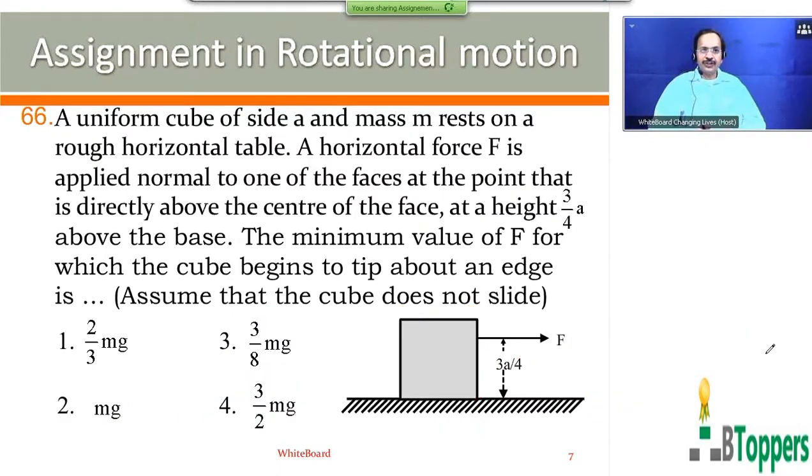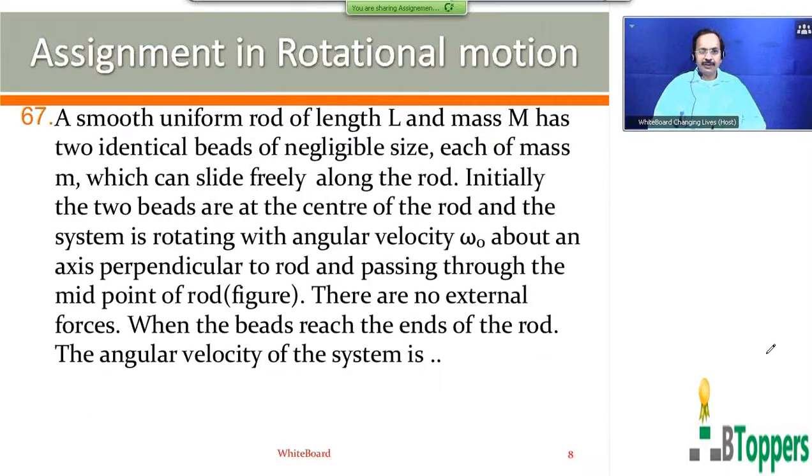So for question number 66, which I have just discussed, the first option is the answer. Next is question number 67. A smooth uniform rod of length L and mass m has two identical beads of negligible size, each of small mass m, which can slide freely along the rod. Initially, the two beads are at the center of the rod and the system is rotating with angular velocity omega naught about an axis perpendicular to the rod and passing through the midpoint of the rod. There are no external forces. When the beads reach the ends of the rod, the angular velocity of the system is?